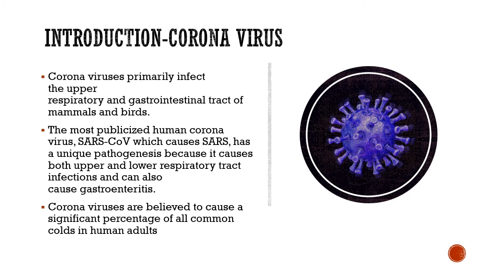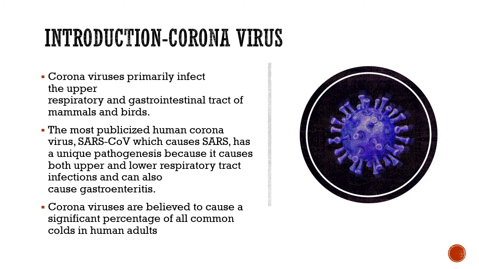Now, these viruses primarily infect the upper respiratory tract and the GIT tract of both mammals and birds. The most publicized human coronavirus, of course, before the introduction of COVID-19, was SARS-CoV, which caused SARS, the disease, that is severe acute respiratory syndrome. It had unique pathogenetic properties because it caused both upper and lower respiratory tract infection along with GI tract infection.